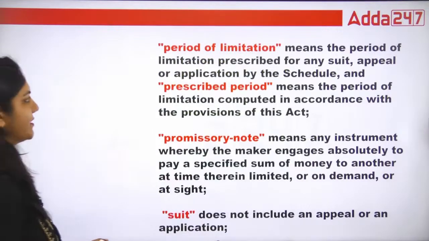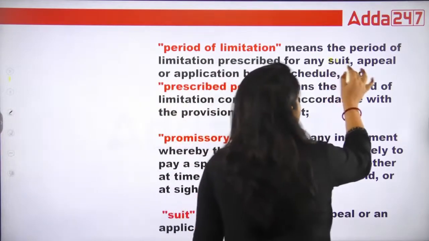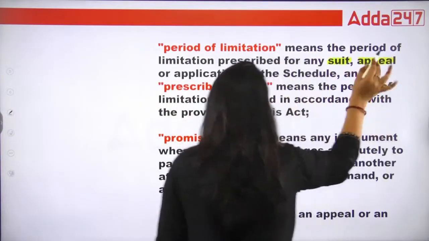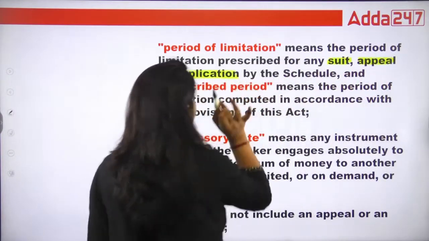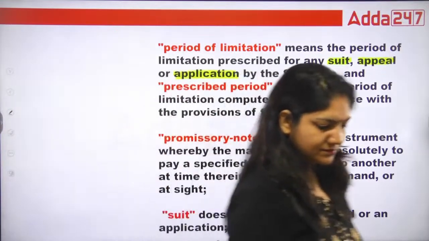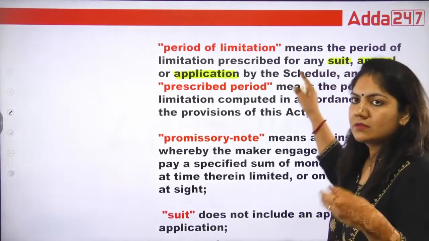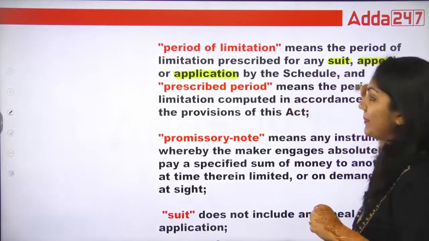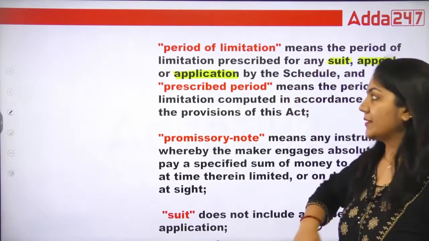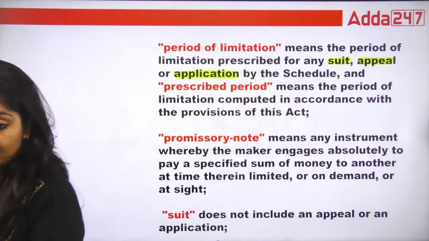What is period of limitation? First of all, this limitation period is applied on the suit, on the appeal, on the application. This is called period of limitation. Okay, this is 3. Suit is case, appeal is lower to higher body, application means any written application. Okay,